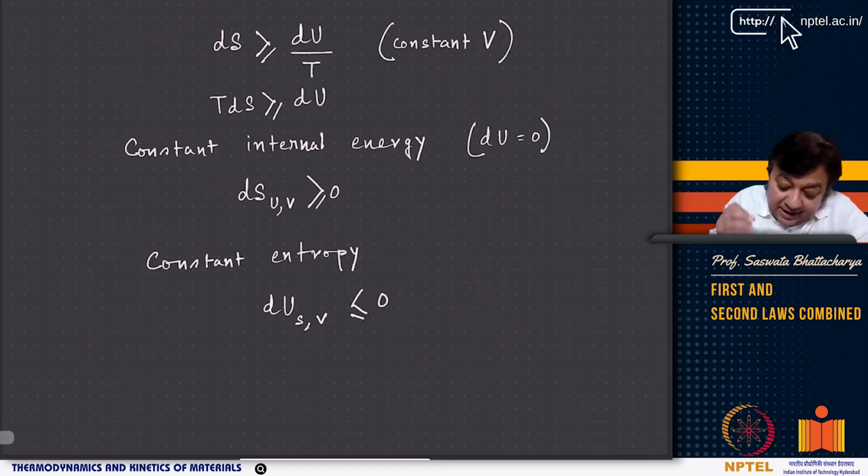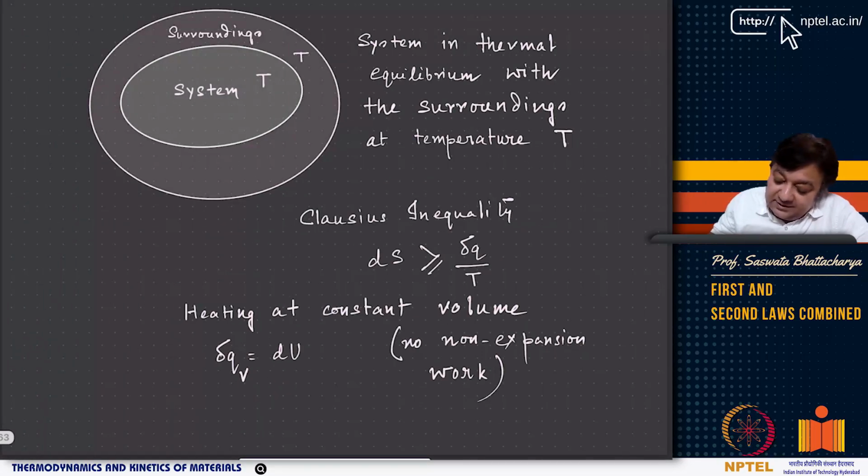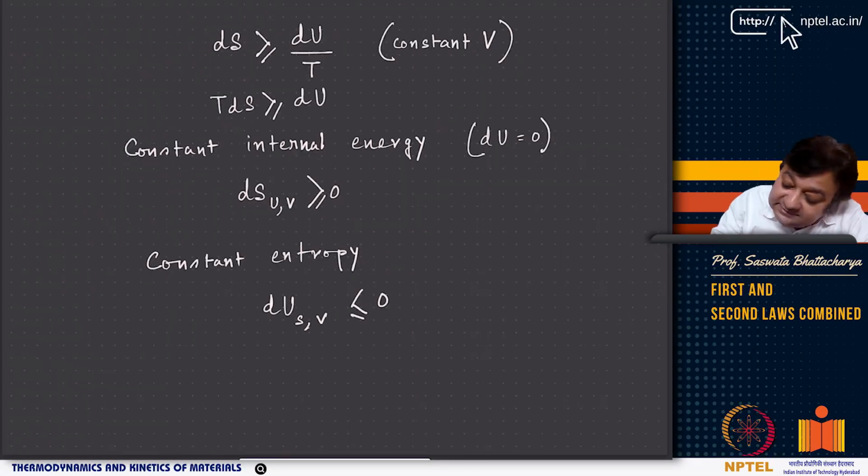Now, as you can see in the Clausius inequality, what we are saying is dS is greater than or equal to delta Q by T.